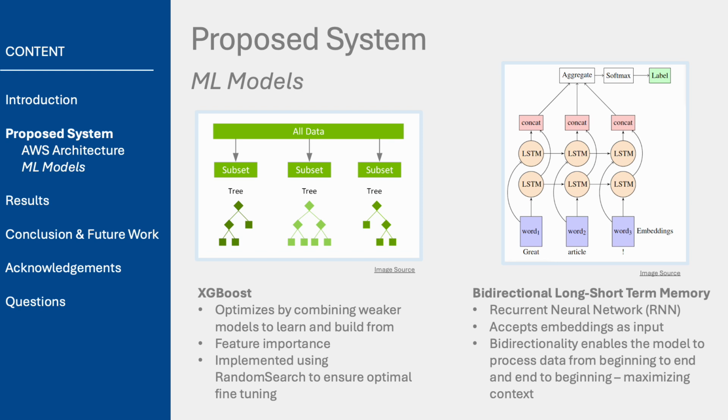On the other hand, the bidirectional LSTM model is a type of recurrent neural network designed to excel at sequential data like text. Its strength lies in the ability to learn not just from the beginning to the end of the sequence, but also in reverse, from end to beginning. This bidirectionality allows the model to capture richer context and dependencies in the text, which is crucial for understanding complex sentence structures and determining whether a piece of news is reliable. Together, these two models bring complementary approaches to detecting misinformation, with XGBoost focusing on feature importance and long short-term memory leveraging the power of sequential data.